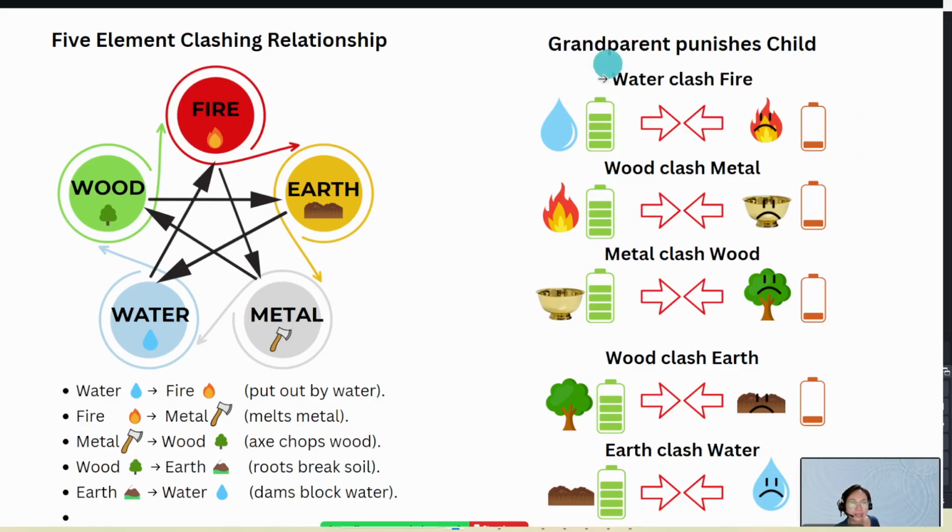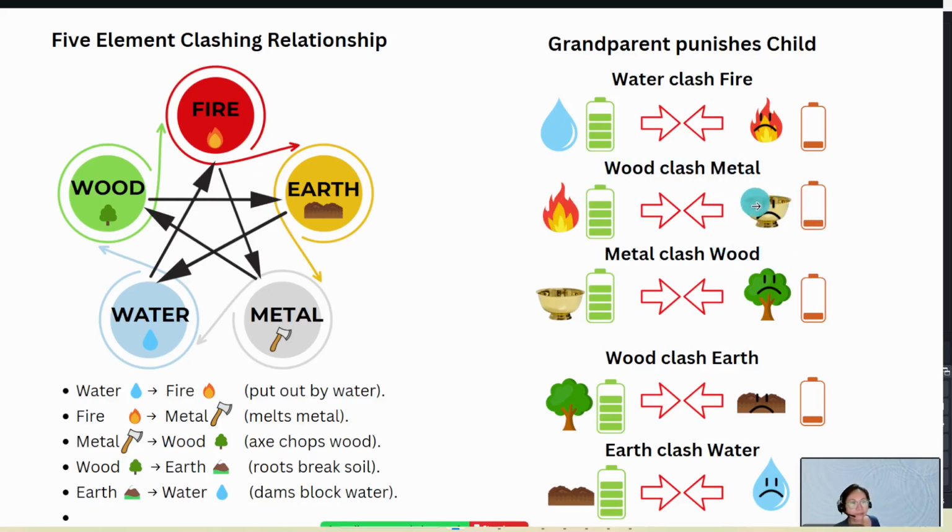Let's look at another example: wood clash metal. Oh, this one is a wrong symbol here. It should be fire clash metal. I put in the wrong text here, it's a typo. So fire clash with metal.